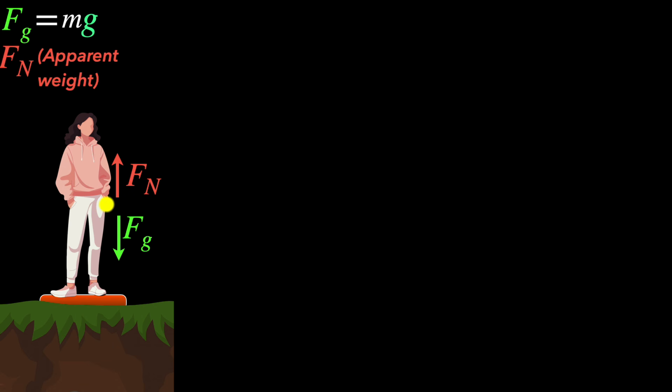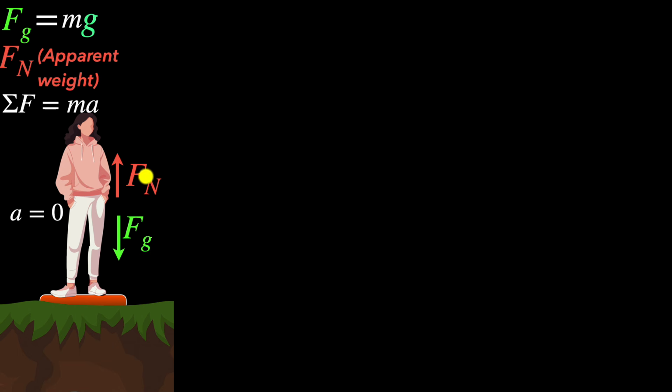So the question is, how are the two different from each other? This can be slightly confusing, so let's do it slowly. Let's consider the first case where you're just standing still on Earth. So your acceleration is 0. Okay? So in this case, how do they compare? Well, we can use Newton's second law in the vertical axis. Newton's second law says the net force acting equals mass times acceleration. If you do this intuitively, if the acceleration is 0, net force must be 0, so the two forces must cancel out, meaning the normal force should be exactly equal to the force of gravity in this particular case.